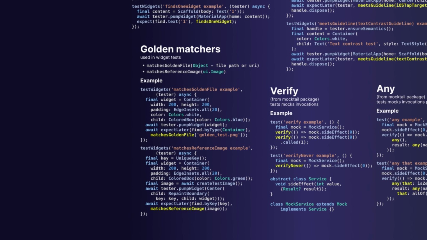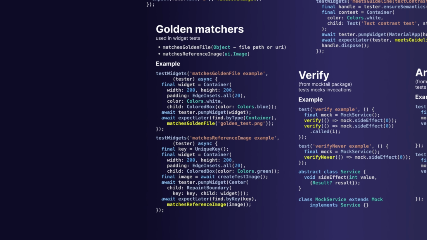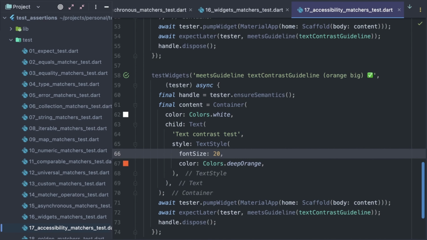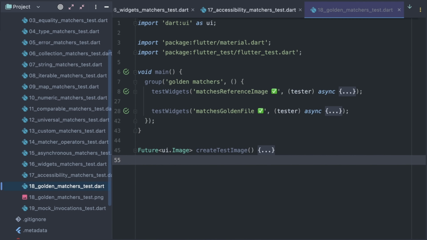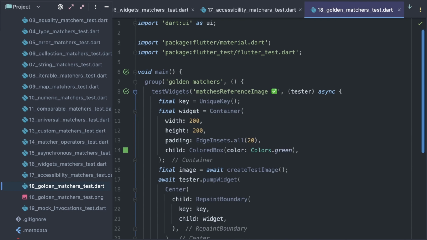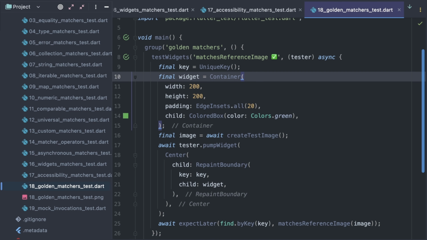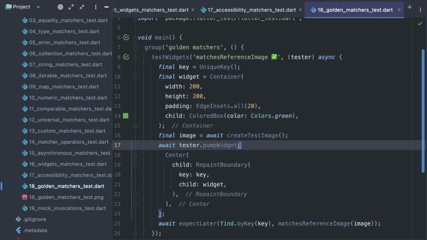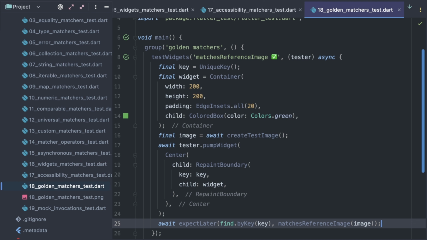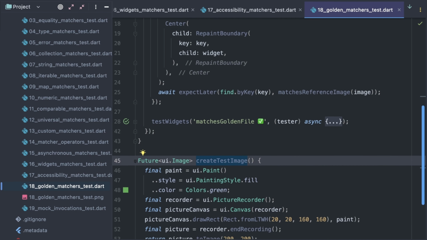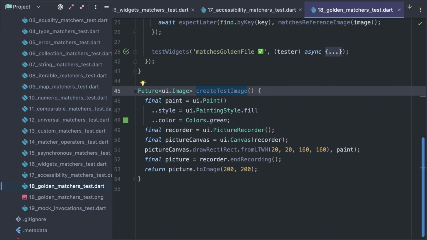The last topic for widget tests is testing against golden images. A snapshot of your widget tree can be tested with an in-memory image or an image file. Here I create a container with some padding and a green color inside, place it in the widget tree, and use a matches reference image matcher with an image object, which I created manually by using Paint and Canvas. This technique is suitable for testing low-level widgets that involve custom paints.